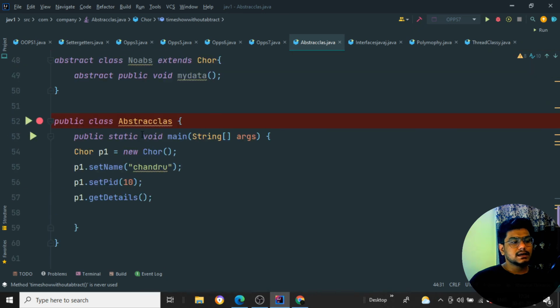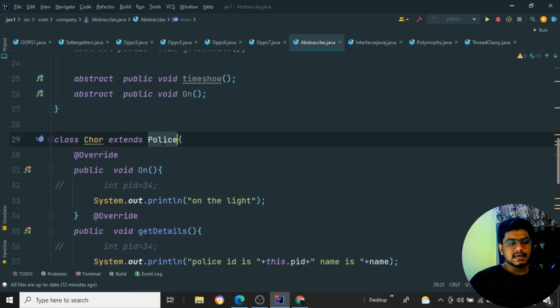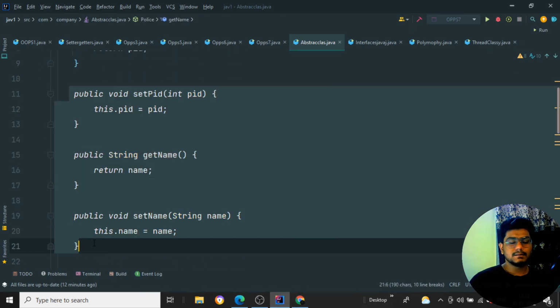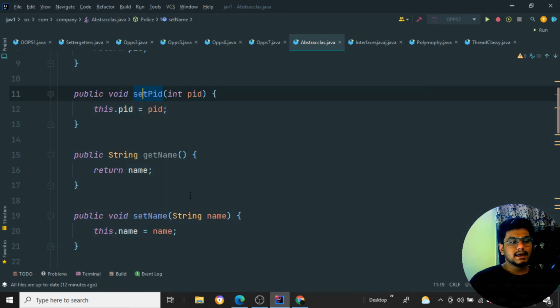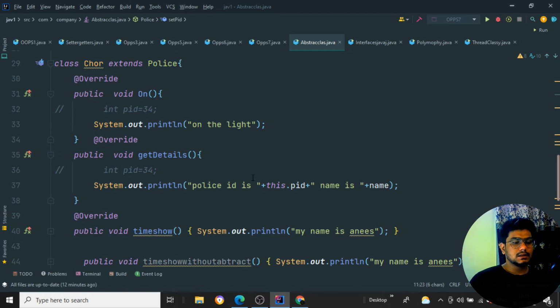So now if I want to create an object, easily I can create for the p1 show. So if I set p1.set_name Chandru, p1.set_id, and p1.getDetails, I'm just setting the particular properties. As it is extended by the police class, all the properties of this particular police will go to the child class also. So I can set the particular name, as well as the particular ID. So these two things can be done. Okay, so this is how abstraction works.